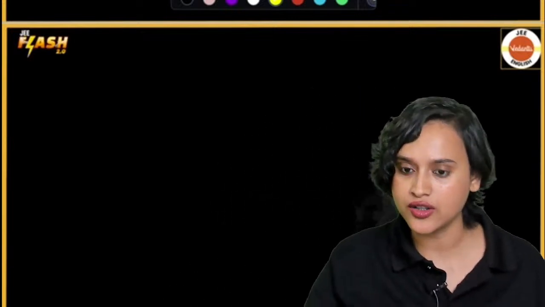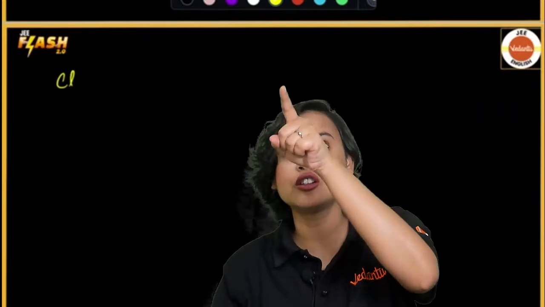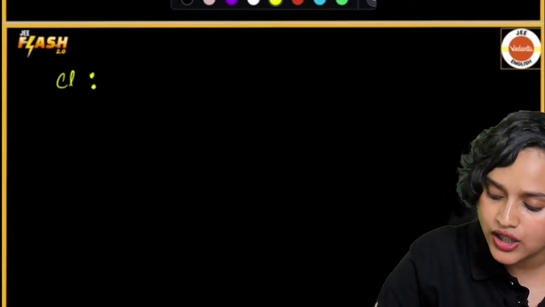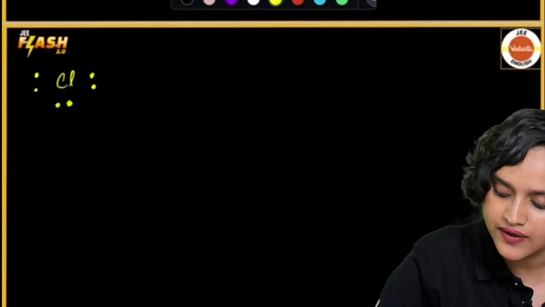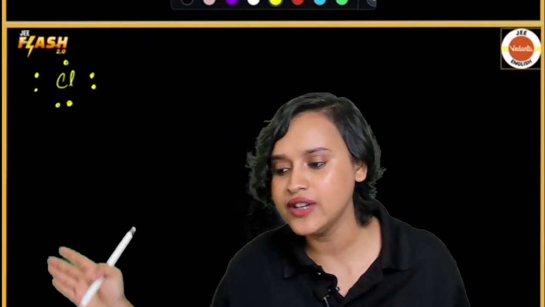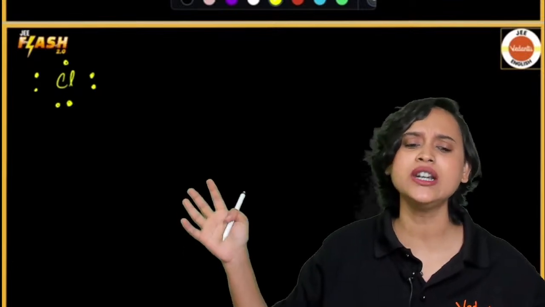Do we know how to draw a Lewis dot structure, everybody? For example, let us take the example of Cl. Now, how many electrons does chlorine have in the outermost shell? Chlorine belongs to group 17. Group 17, fluorine, chlorine, bromine, iodine, astatine, all of them have 7 electrons in their outermost shell, and 7 electrons will be drawn as 1, 2, 3, 4, 5, 6, and 7. That's what I have indicated. So this is how you draw the Lewis dot structure. Great. Any doubt here?